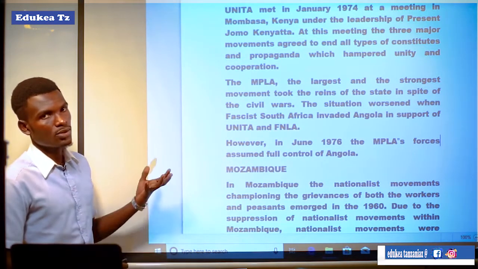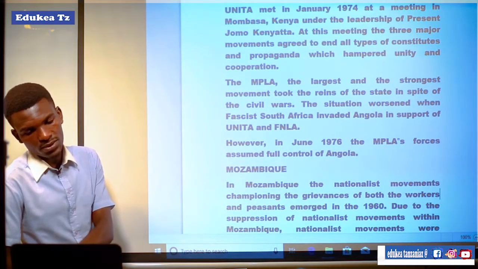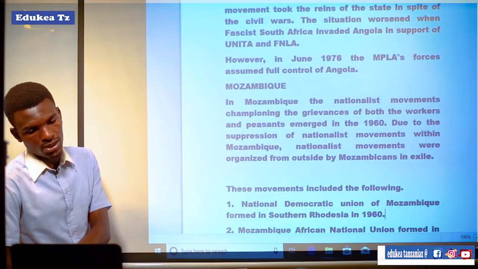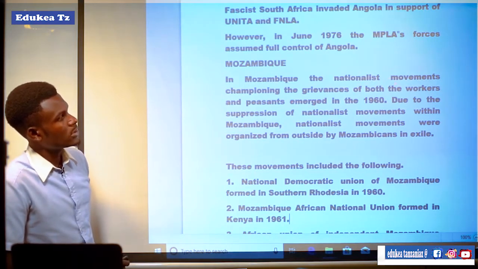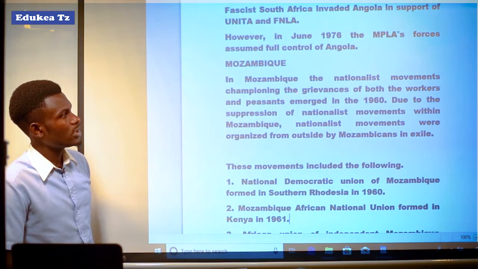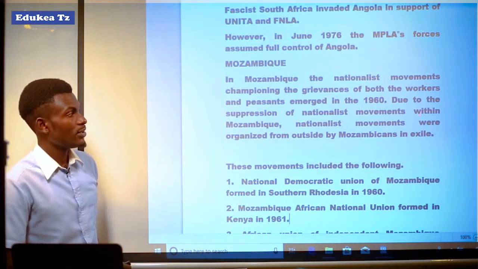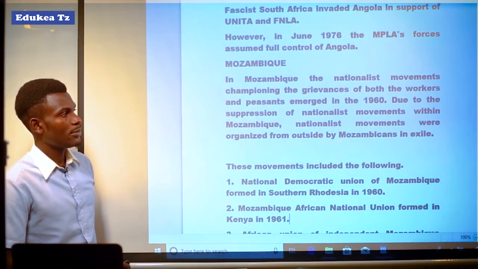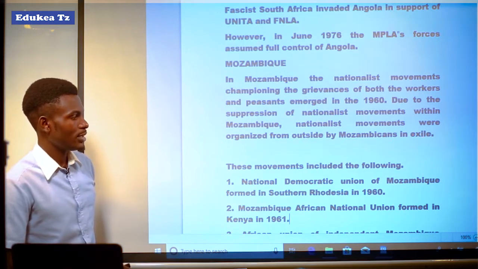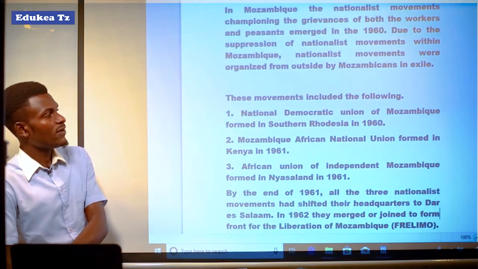So we have seen a little explanation about the struggle for independence in Angola. So let us see the little explanation about Mozambique. In Mozambique, the nationalist movement championing the grievances of both the workers and peasants began in 1960. Due to the suppression of nationalist movements within Mozambique, nationalist movements were organized from outside by Mozambicans in exile. And this movement included the following in Mozambique.